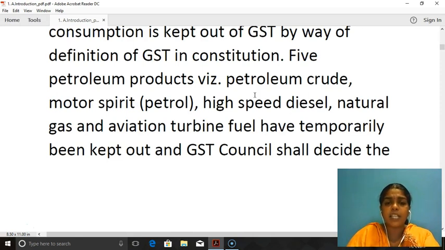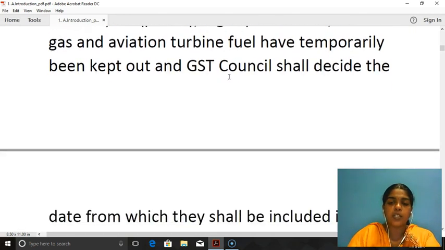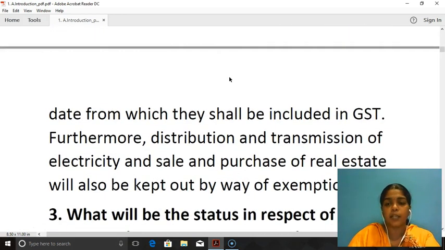What is the negative aspect if the 5 petroleum products are not brought into GST? Every business spends a substantial amount on petrol, diesel, natural gas, etc. Those kinds of businesses cannot take credit of all the taxes which they are spending on petrol, diesel, etc. So petroleum companies, oil companies suffer a lot because these 5 petroleum products are not brought into GST. And the GST Council shall decide the date from which they shall be included in GST.